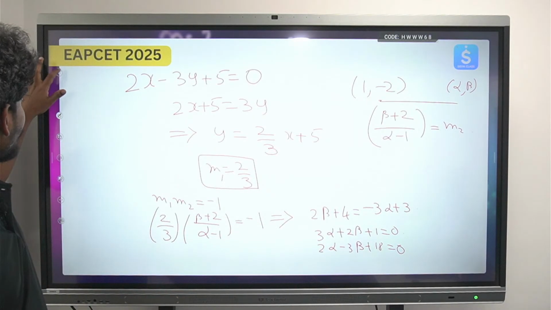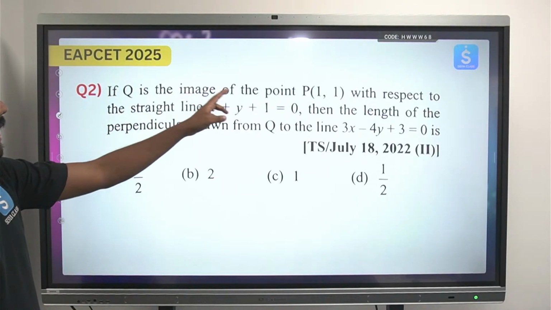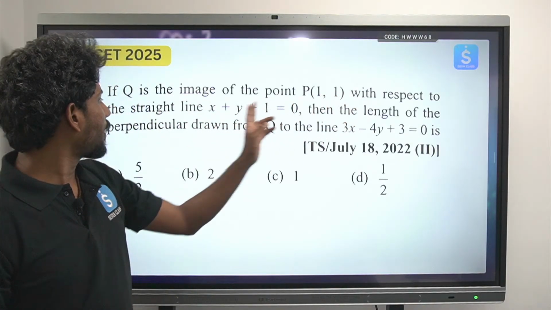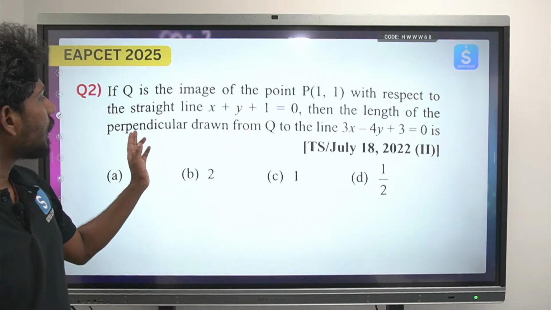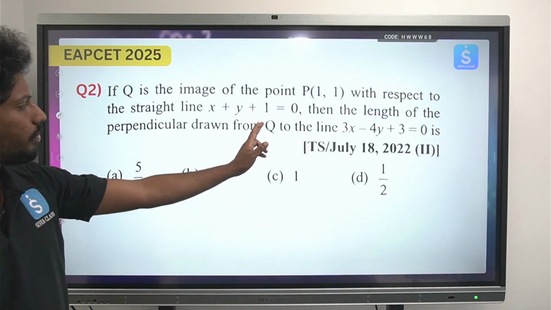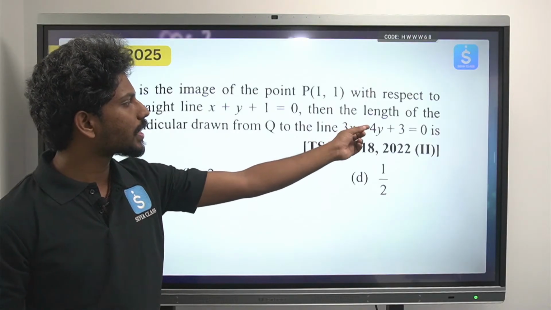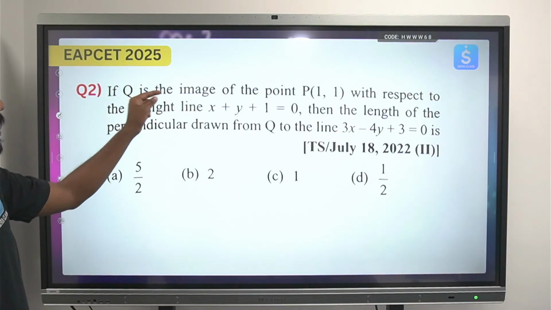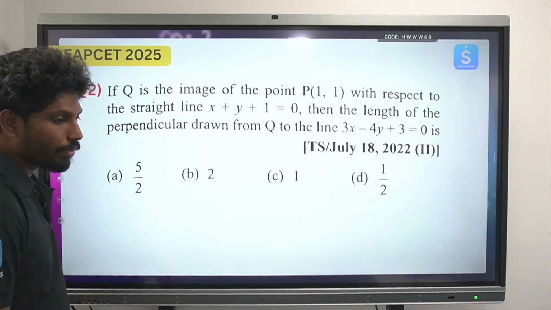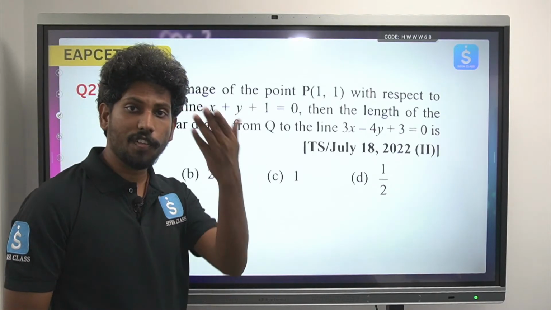Okay, simple. So if Q is the image of P(1, 1) with respect to the straight line x plus y plus 1 equals to 0, then the length of the perpendicular drawn from Q to the line 3x minus 4y plus 3 equals to 0. Okay, so look here, Q is the image of the point.